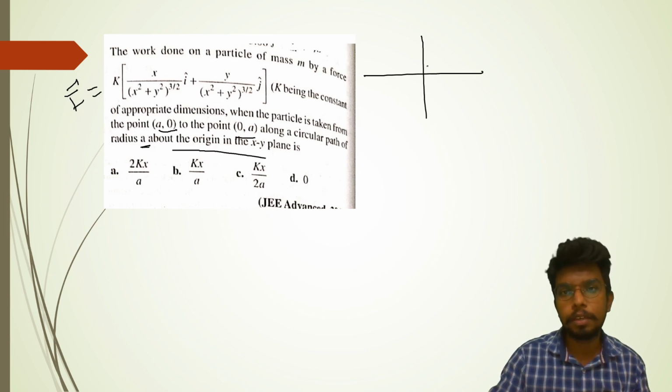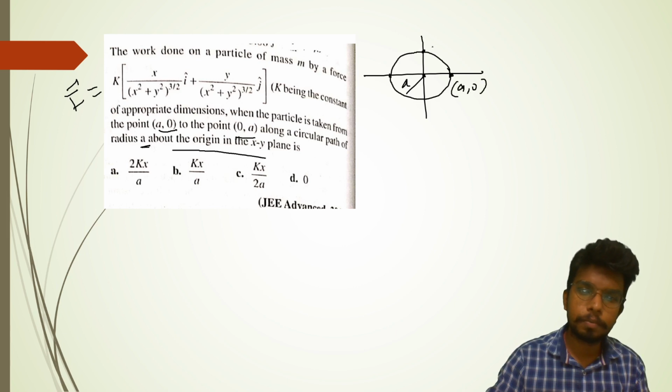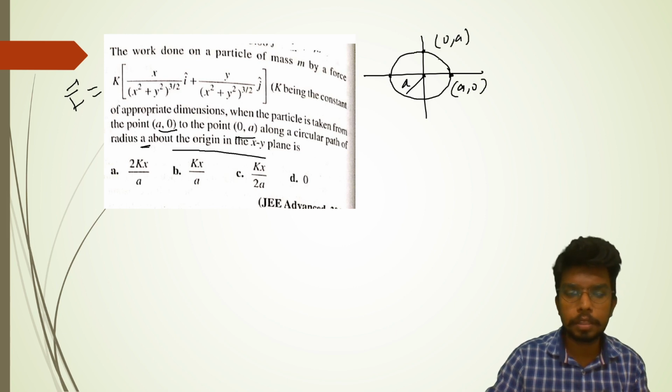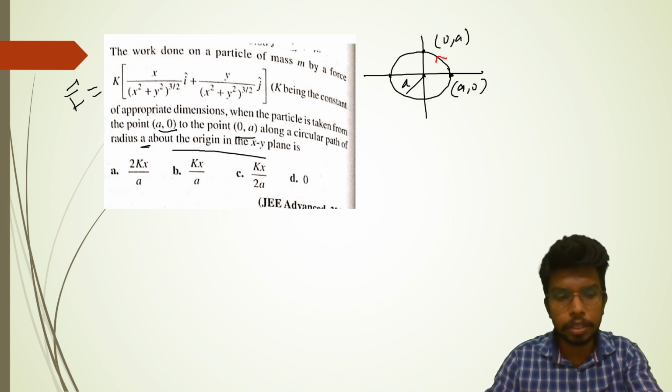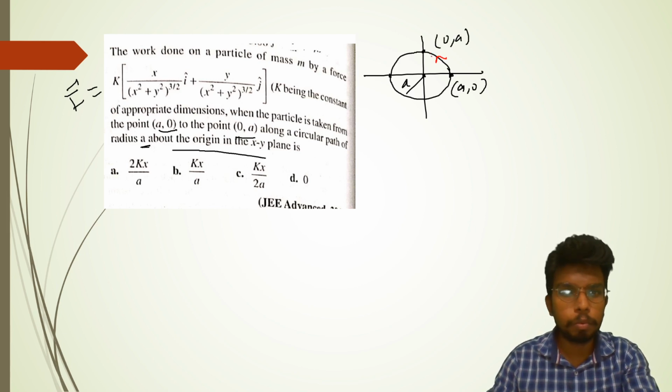We have a circle with origin and radius A, and the particle is taken from A0 to 0A along this path. The question is asking what the work done is. The force is given, and you need to find the work done.